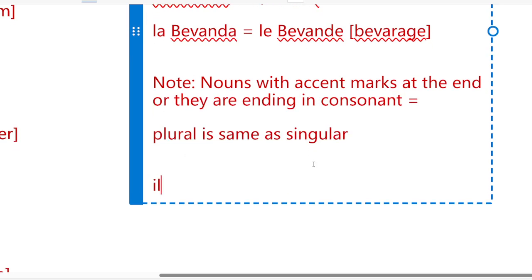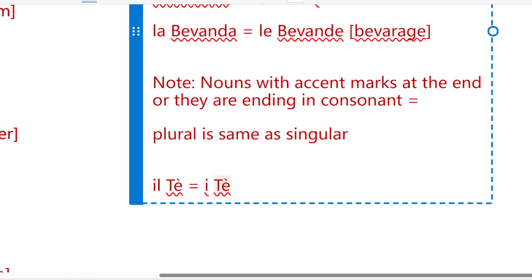For example, il tè. Just wait, I'm just going to struggle with it. Wait a minute. I need to just check the combination. Yeah, this, okay. So in this case, tè, it would be i tè.